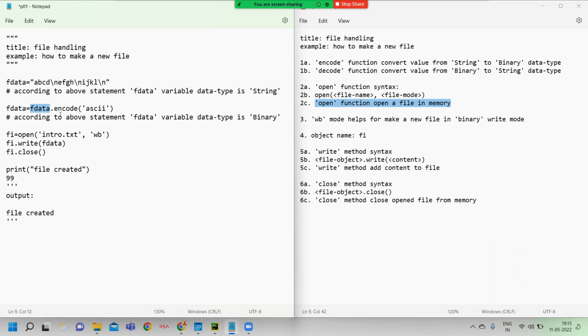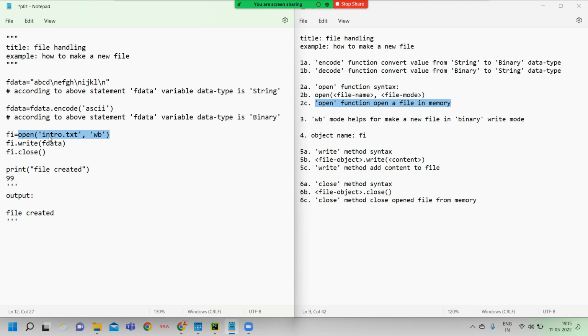If you want to convert this string data into binary, then we compulsorily use encode of ASCII. This function converts a value from string to binary. Now the binary value is stored again in the same variable, f data. Now here we try to open one file in write mode.